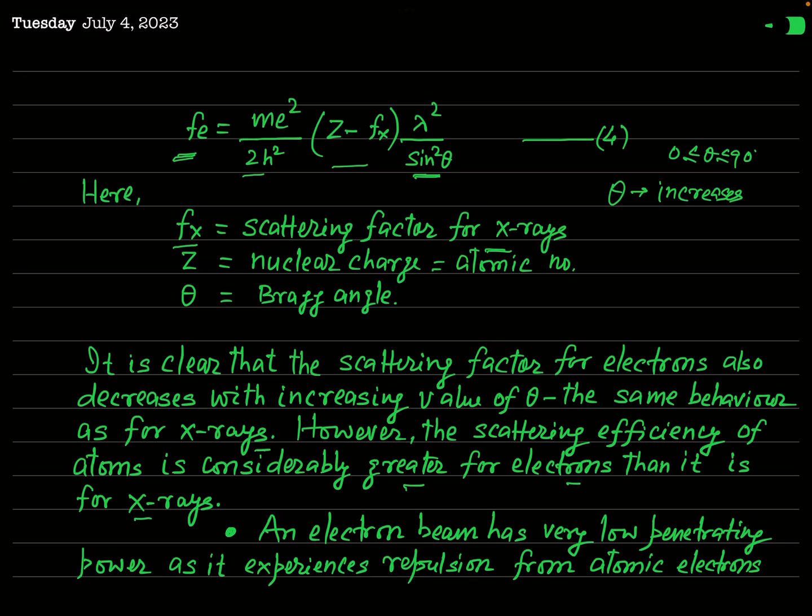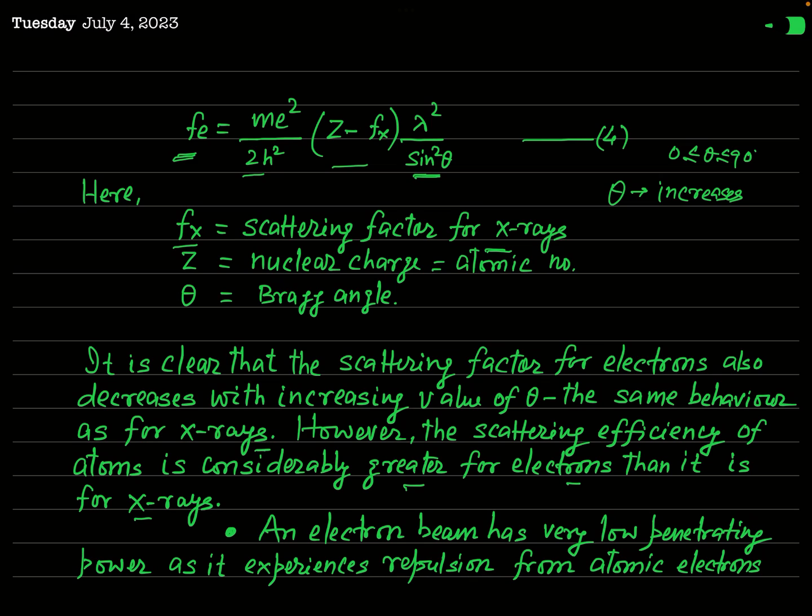And that's why this electron diffraction may take place from a thin film. If there is a thin film and you incident an X-ray beam on it, that cannot be diffracted. A thin film cannot act like a diffraction aperture for X-rays because the penetration ability of X-rays is very high, and they will penetrate into the thin film, and not actually be scattered or diffracted.